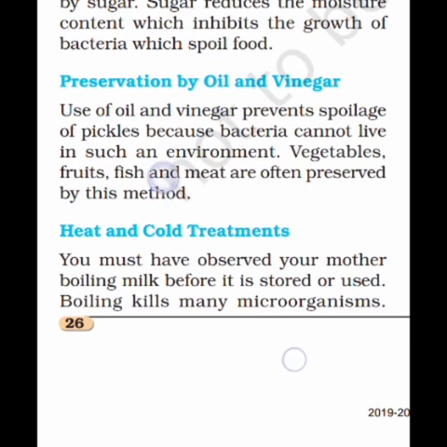Preservation by oil and vinegar. How are vinegar and oil useful for the preservation of food? Let's see. Use of oil and vinegar prevents the spoilage of pickles because bacteria can't live in such an environment. For spoilage of food, what happens? The growth of bacteria. But if we provide a situation where bacteria can't live, then our food will not be spoiled. That's why we prevent the condition for bacterial growth by applying oil or vinegar. That's why our pickle will remain as it is after a long period of time also. Vegetables, fruit, fish and meat are often preserved by these methods.